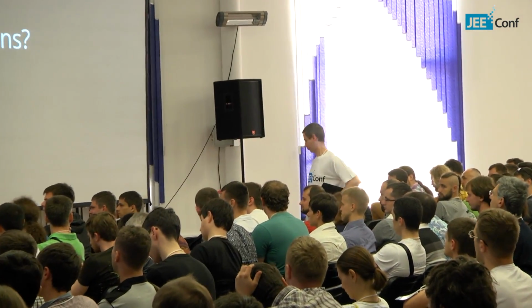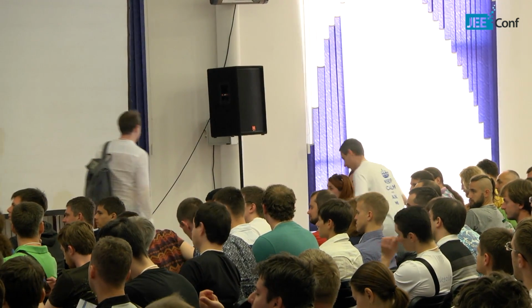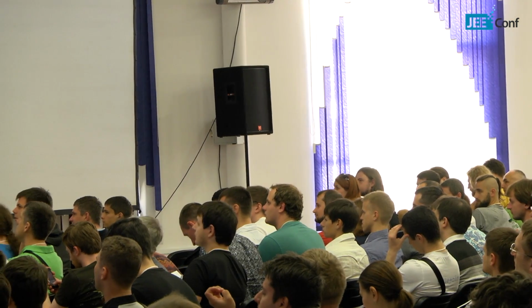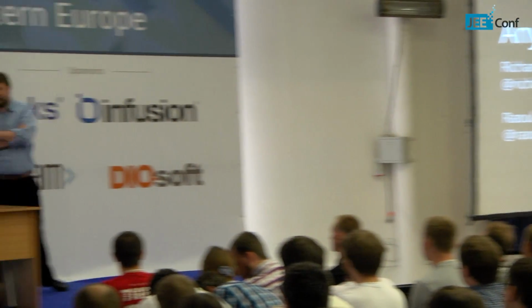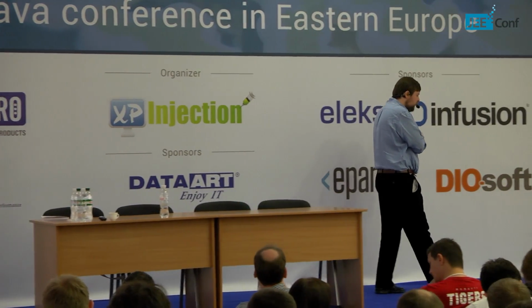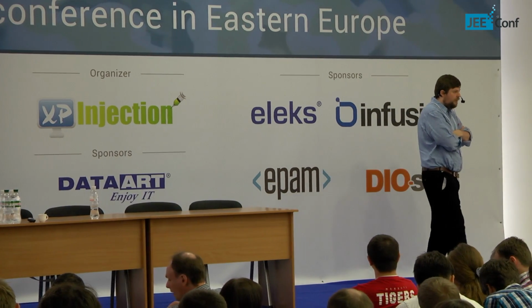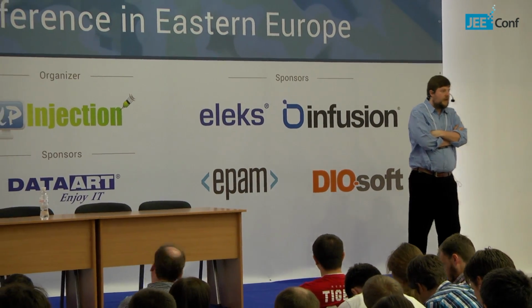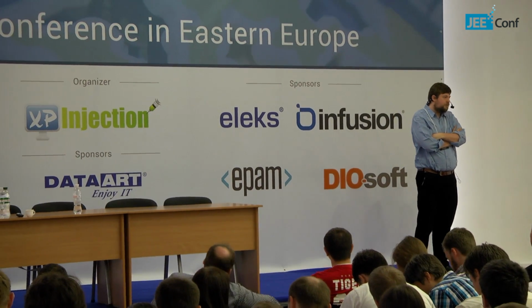Speaking of optionals, how about accepting optional as a parameter? So the question is, is it okay to accept optional as a parameter? I think it could be okay. A more common idiom in Java is to have an overloaded method where you either have the parameter present or not.